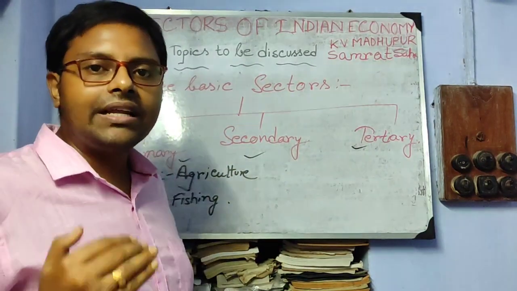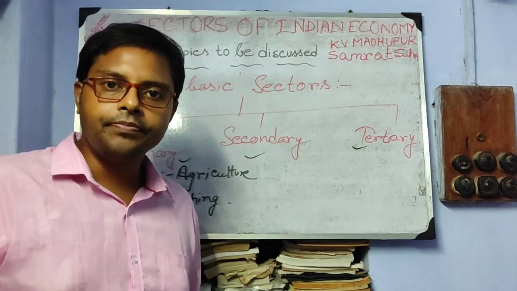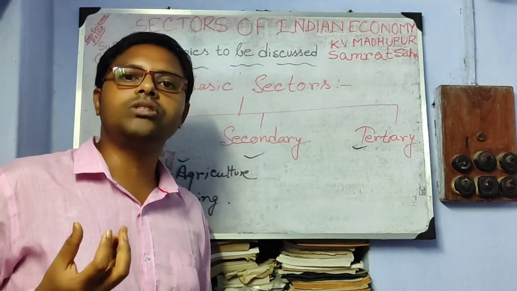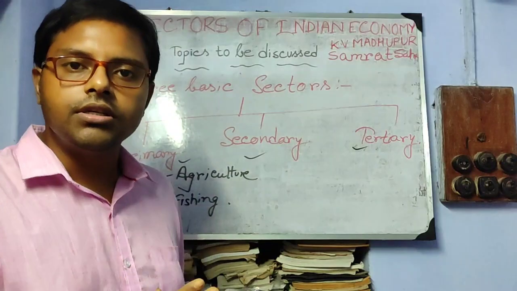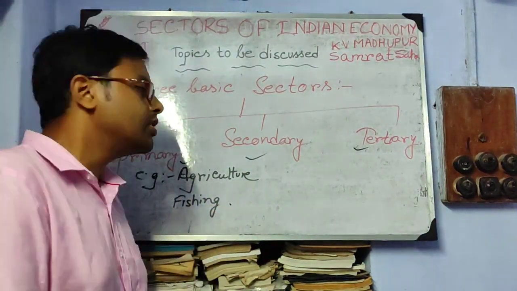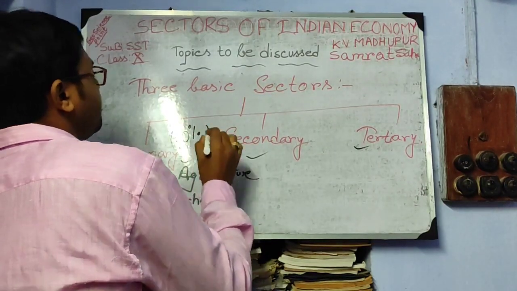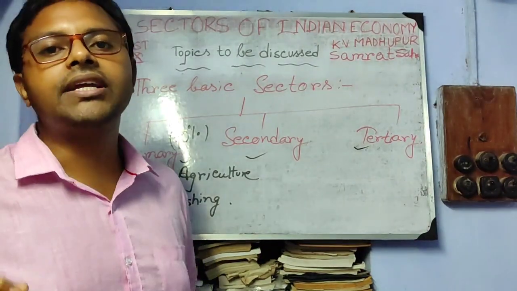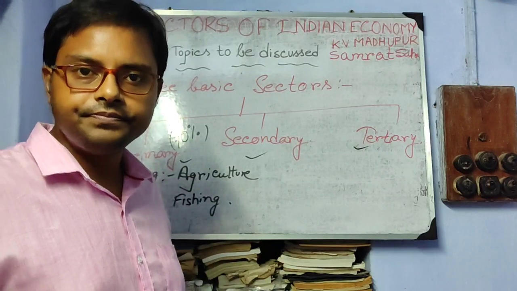Most of the underdeveloped and developing countries follow this activity basically. India, as a developing country, also follows the primary activities. Most of the people in India are joined with this activity. Near about 70% of the total population is dependent on the primary activities, that is agriculture, mining, fishing, lumbering, etc.